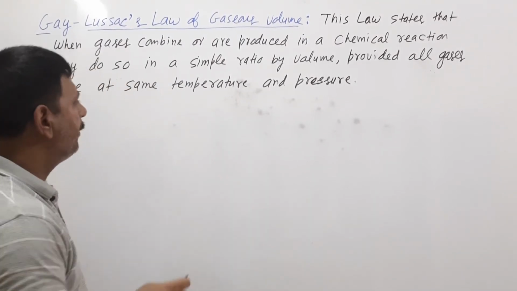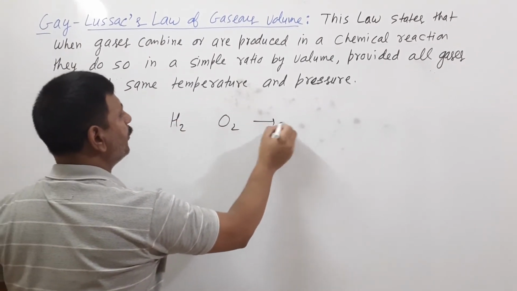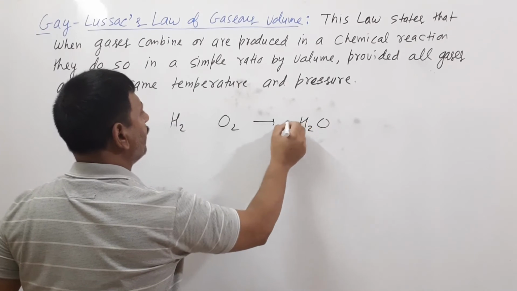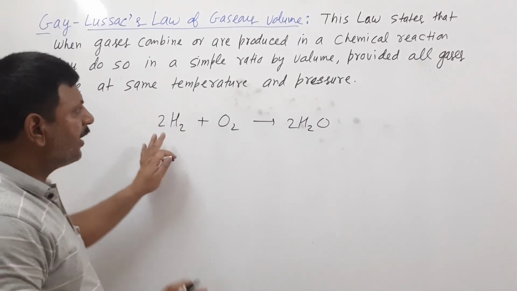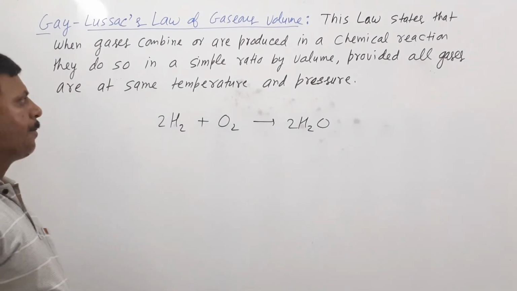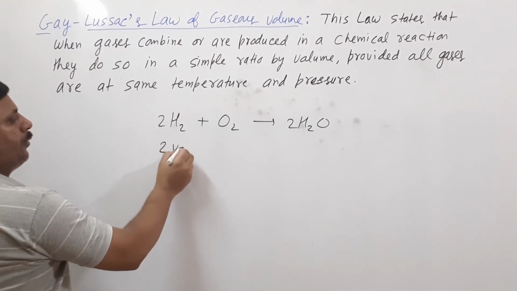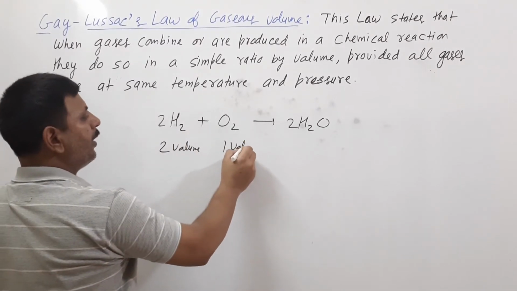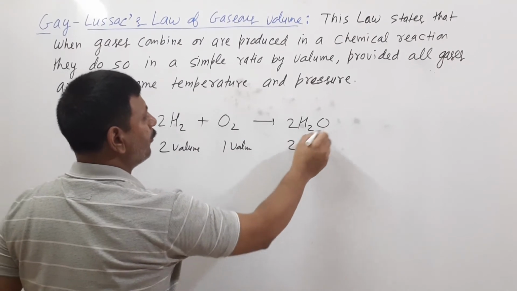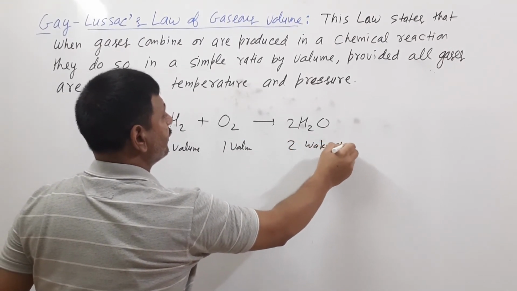For example, suppose I have taken H2 plus O2, they are forming 2H2O. If you take the same temperature and pressure, you will see two volume of hydrogen, one volume of oxygen, and two volume of steam.